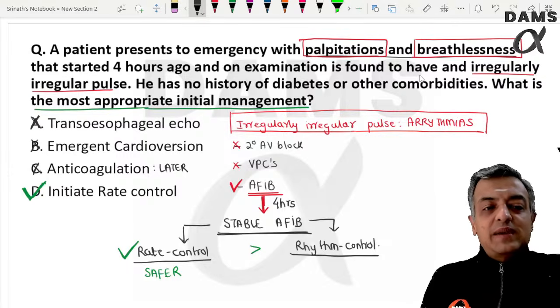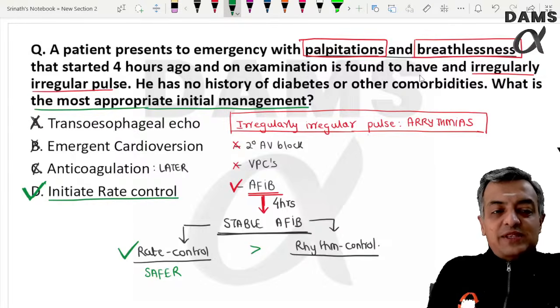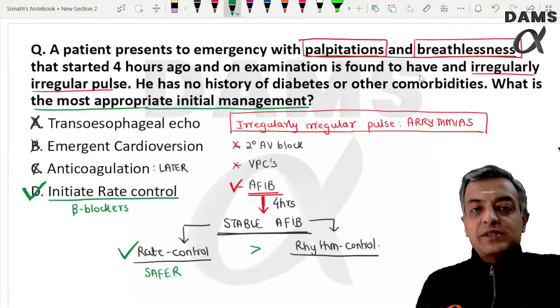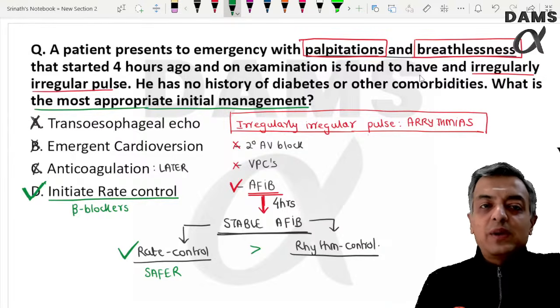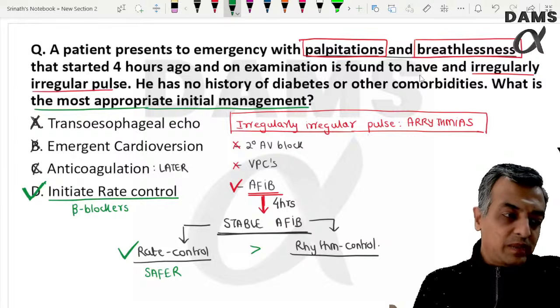So the best answer would be to initiate rate control, and the best drug always would be beta blockers. The majority of patients of atrial fibrillation are elderly patients. Beta blockers offer a safe and effective way to control the heart rate, which has equal survival benefit as the rhythm control also. Right?